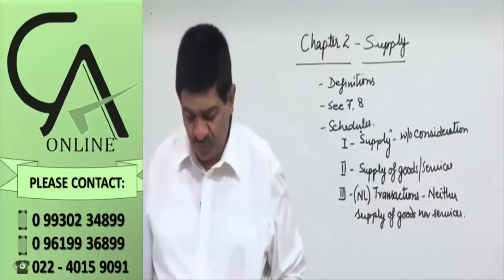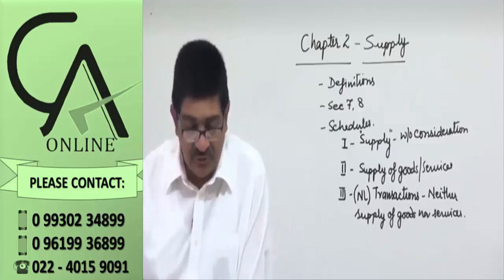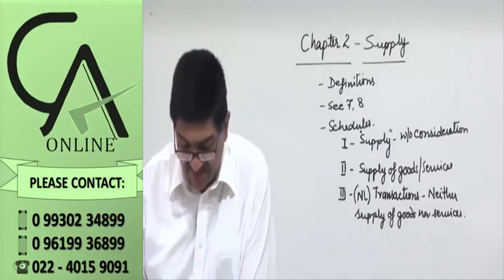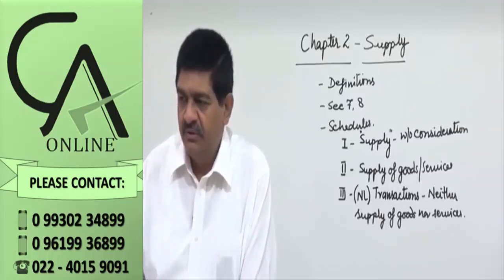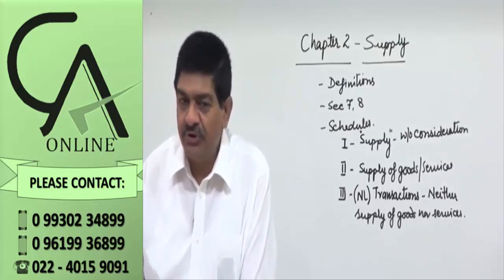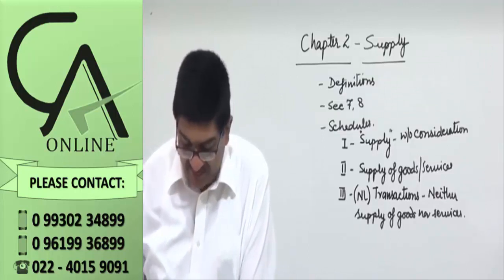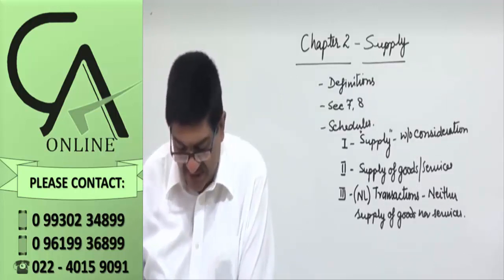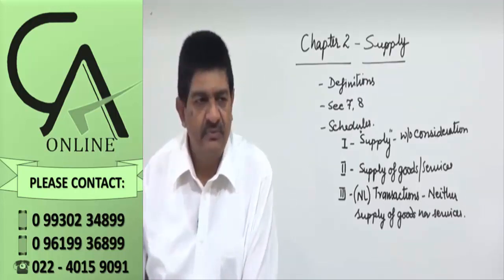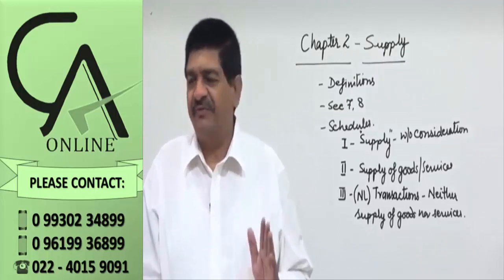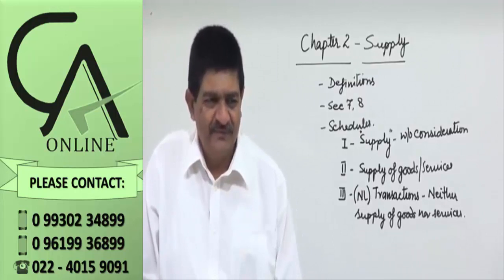Now, what are the learning outcomes? After studying this chapter, you will be able to analyze the taxable event under GST. Simply, we need to understand what is supply. Next, compare and appreciate the difference between the taxable events under the earlier indirect tax regime and the GST regime. Very simple, for every tax there was a different taxable event. Now we don't have different things, only one thing is there. Right?